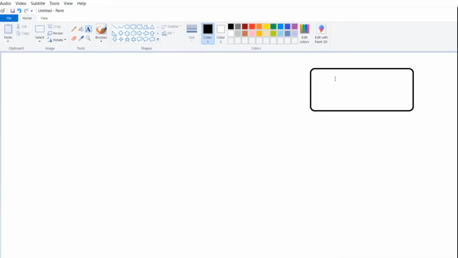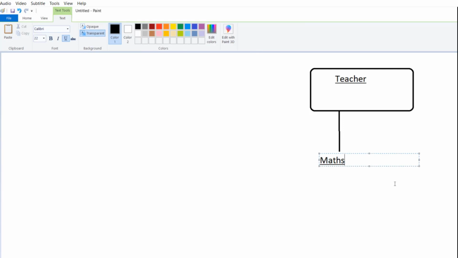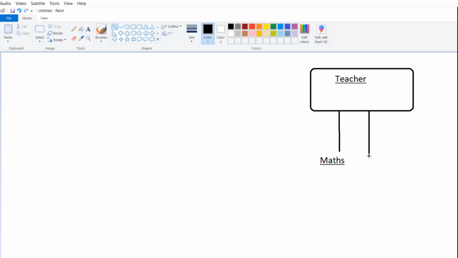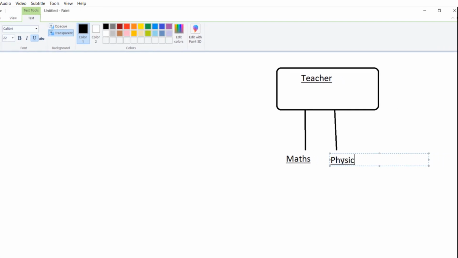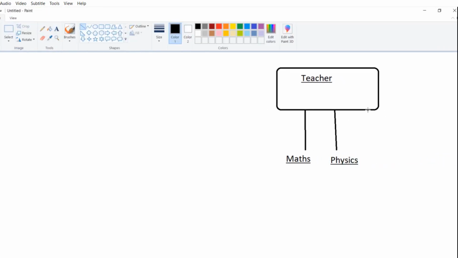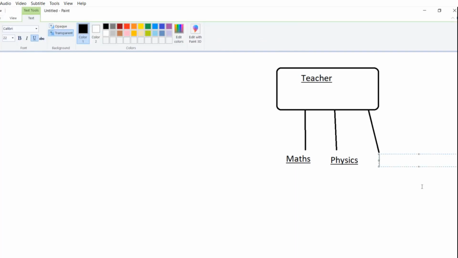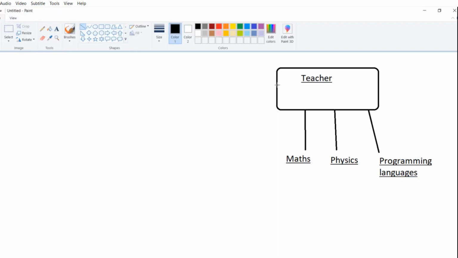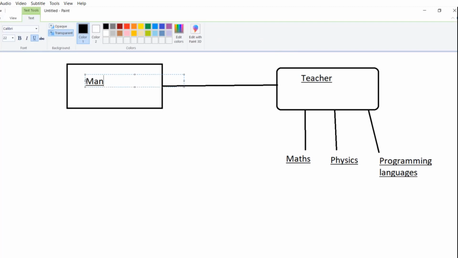When I say only on his business skill set, that means his technical side. The students he teaches physics, mathematics, and new programming languages which are coming in the market. For that he hired some teachers, and some of them he taught himself. But he has to manage other things also: regular maintenance of the office, salaries, fees, and all other things. So he created one management team, and he transferred most of his power to the management team to handle everything.